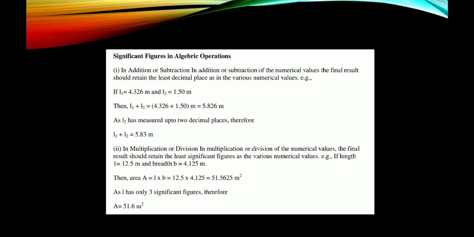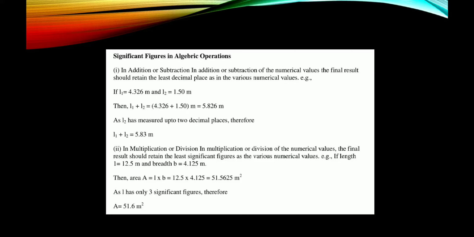Example, if L1 is equal to 4.326 meter and L2 is equal to 1.50 meters, then L1 plus L2 is equal to 4.326 plus 1.50 meter, which is 5.826 meters. As L2 has been measured up to 2 decimal places, therefore L1 plus L2 is equal to 5.83 meter.